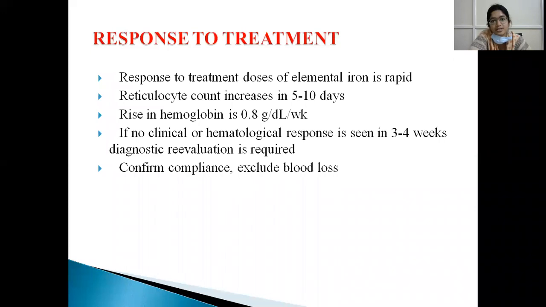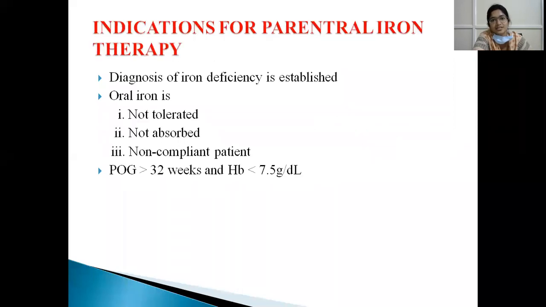So these are the laboratory monitoring we do for response. Immediately, within the first 3 days of treatment, the patient shows a sense of well-being. The patient loses lassitude, myalgia, fatigue, irritability, all this will be lost, and this is the earliest clinical improvement seen in iron deficiency anemia.